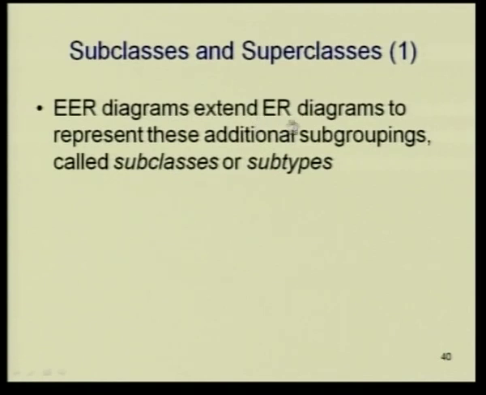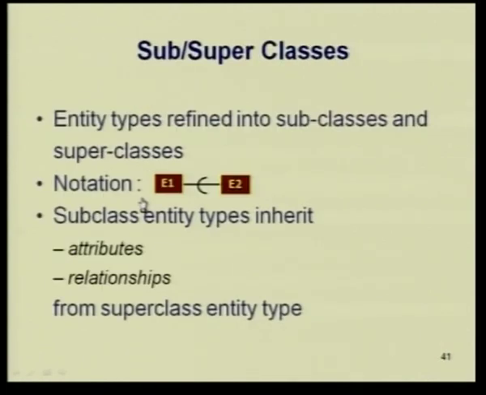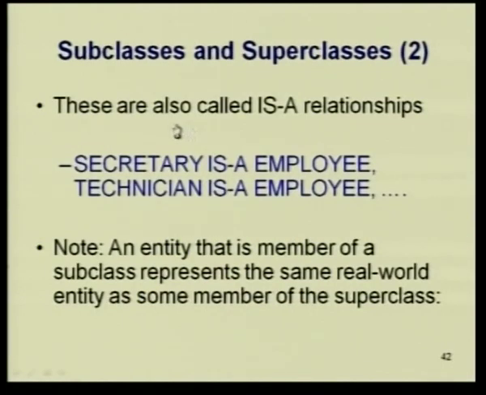ER diagrams extend our original ER diagrams to represent these additional groupings, which are called subclasses or subtypes. So, entity types refined into subclasses and superclasses, this is the notation. Subclass entity types can inherit both attributes and relationships from the superclass entity type. Sometimes this is also called an ISA relationship: secretary is an employee, technician is an employee. You can represent it this way also.